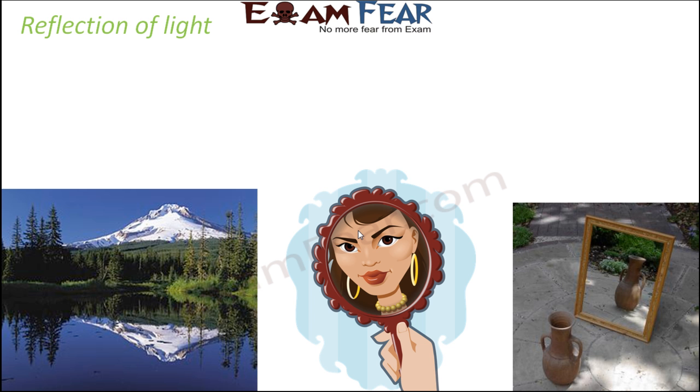Let us now talk about a very important phenomenon associated with light, that is reflection of light. In the previous few slides, I already mentioned that whenever light falls on an object, it has three possibilities to interact. Either it gets reflected or absorbed or transmitted. So I'll give you examples of a few scenarios where we see that light gets reflected.